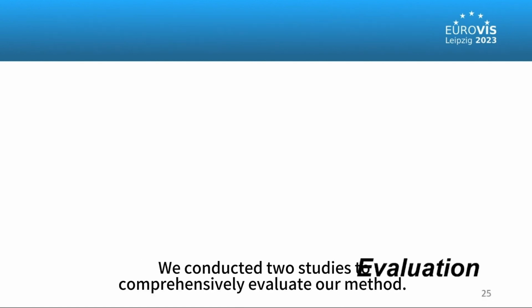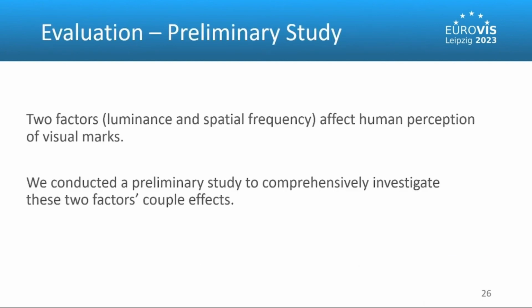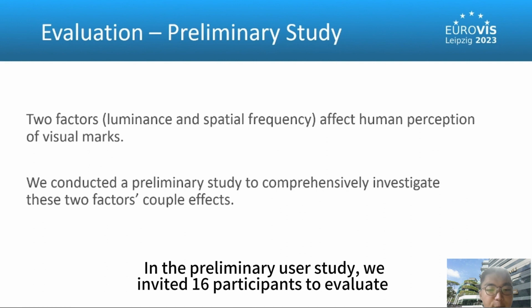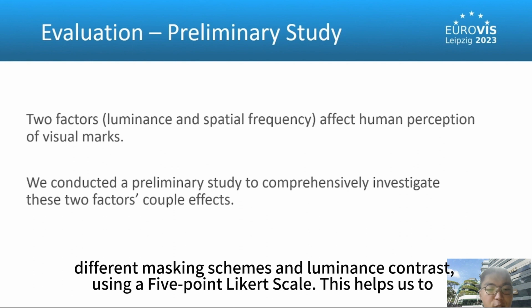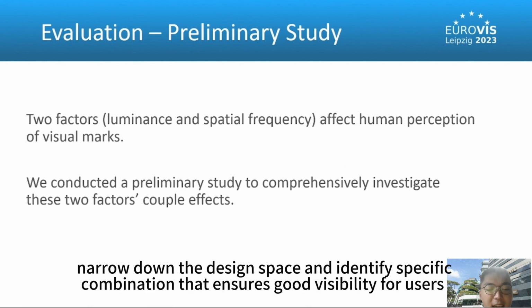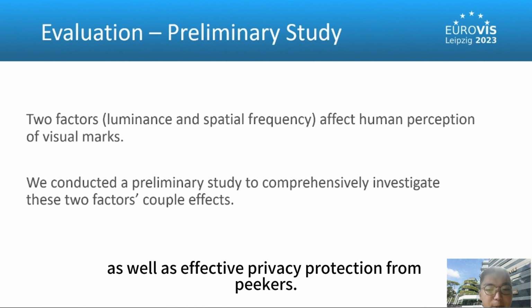We conduct two studies to comprehensively evaluate our method. In the preliminary user study, we invite 16 participants to evaluate different masking schemes and luminance contrast using a 5-point Likert scale. This helps us to narrow down the design space and identify specific combinations that ensure good visibility for users, as well as effective privacy protection against pickers.